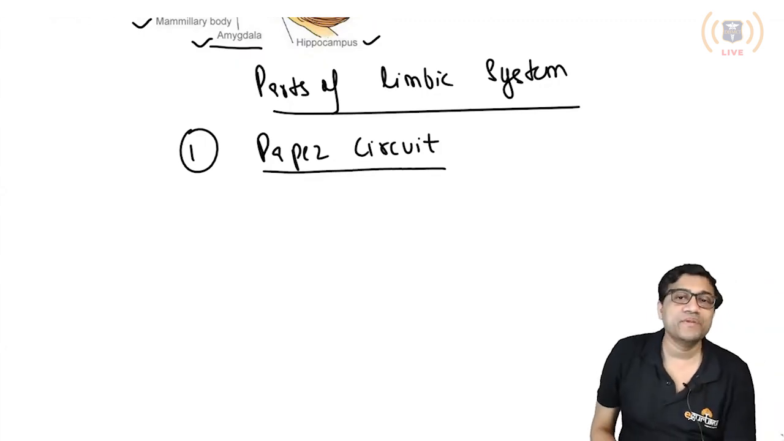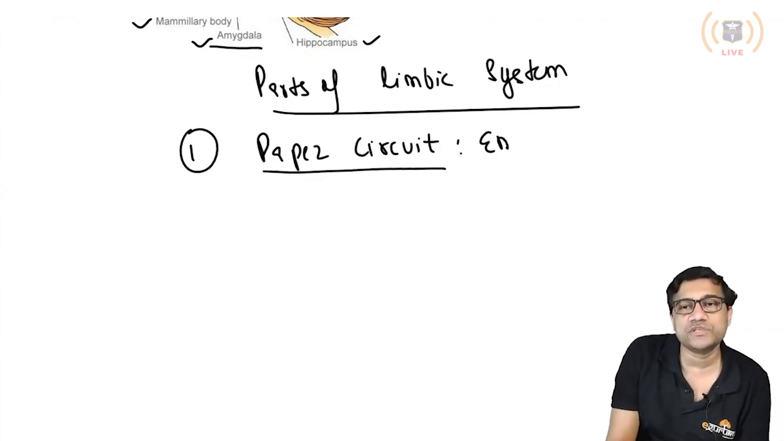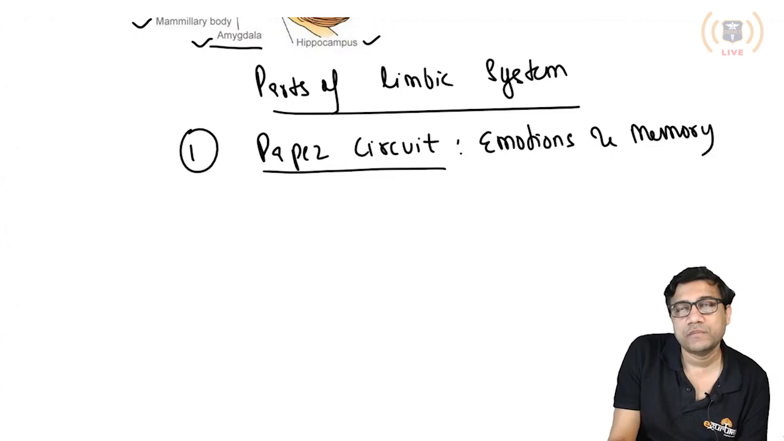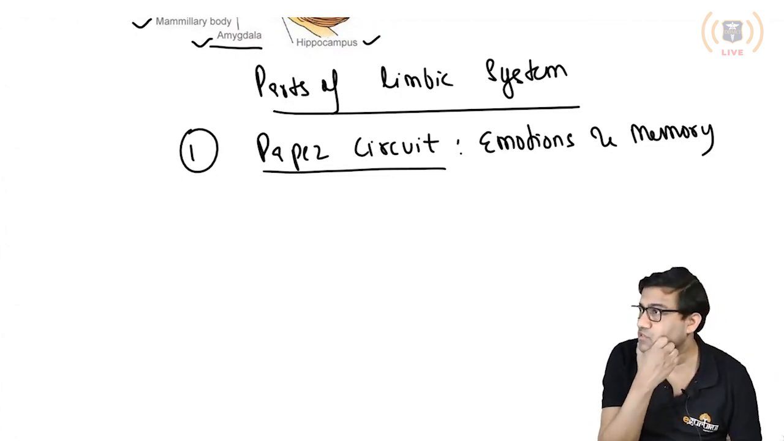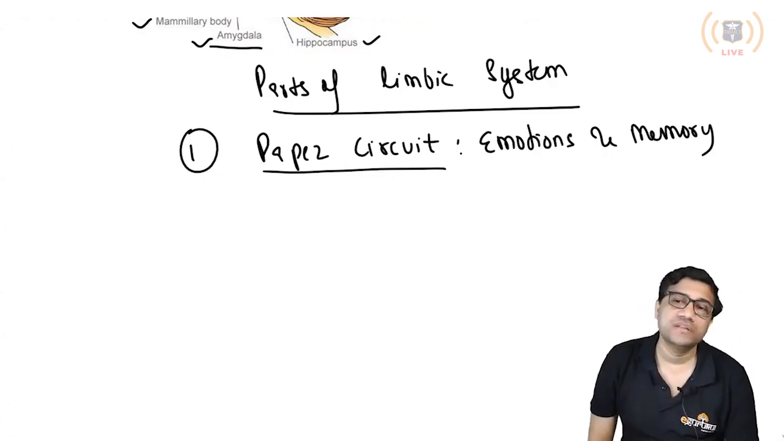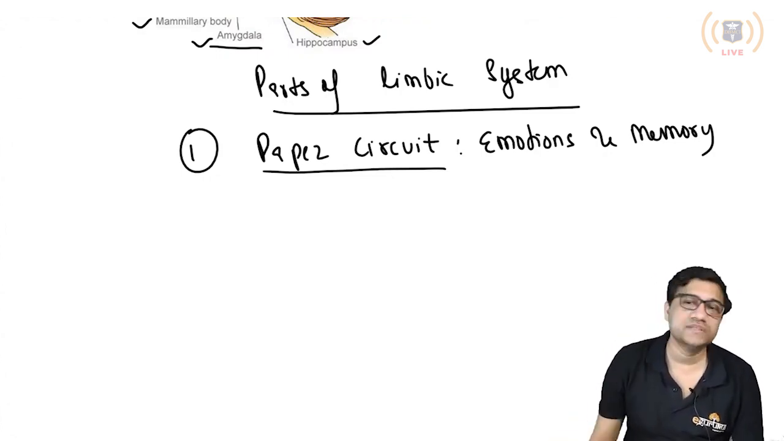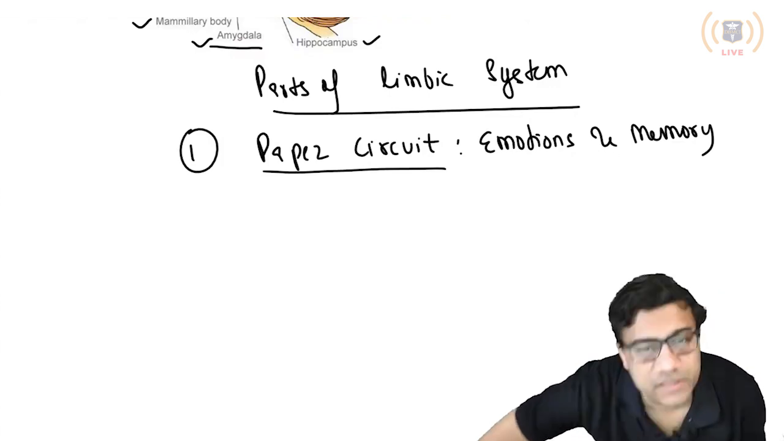Now what is the funda? First, it is again for emotions and memory. The Papez circuit is for emotions as well as the memory. It is the Papez circuit. Now what are the parts of that?